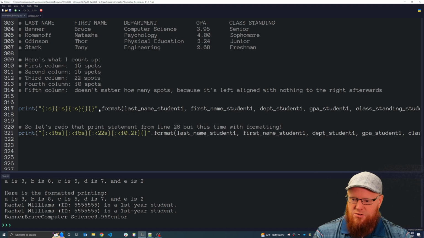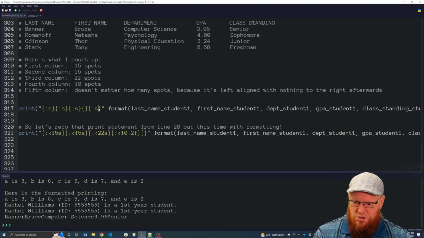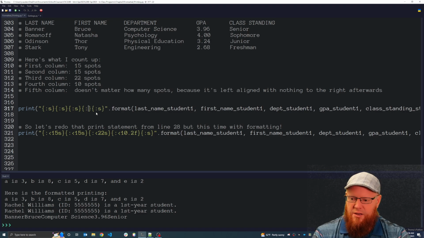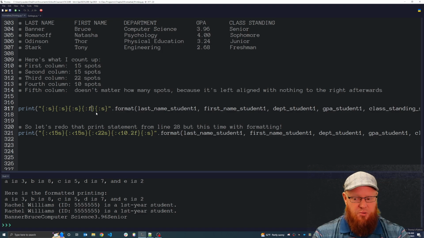And even the last one is a string, which I did not put down here because you don't have to, but this is a string, so I'll put it. Now this fourth thing, the fourth column, that's a GPA, which is a floating point number, which we specify with colon F for floating point. So the S is for string, the F is for floating point.